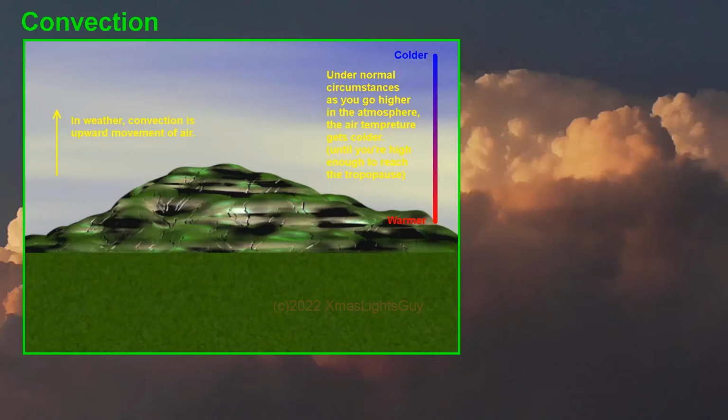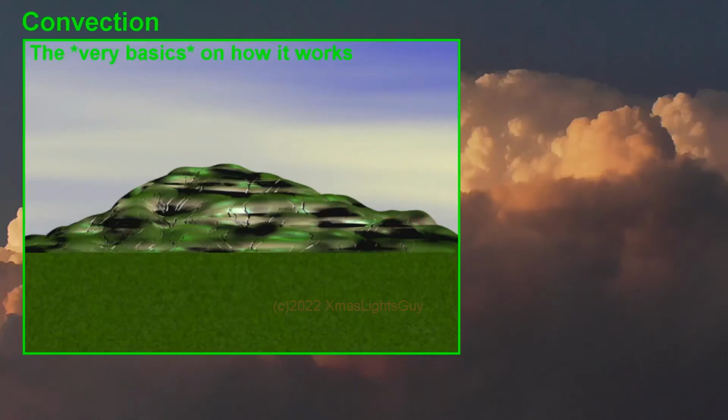Convection. In weather, convection is upward movement of air. A convective storm is a storm built by convection. In most cases this refers to thunderstorms, but not every convective storm creates lightning and thunder. This convection is generally created by surface heating.